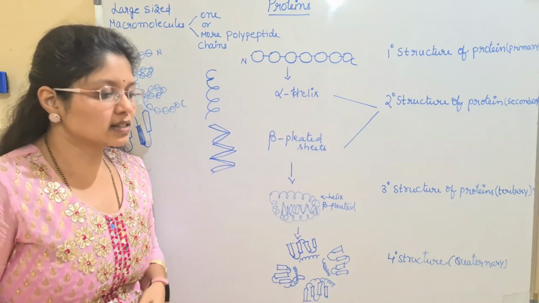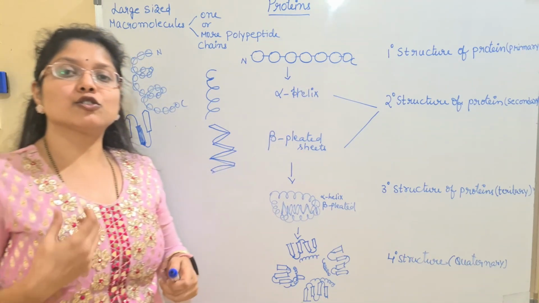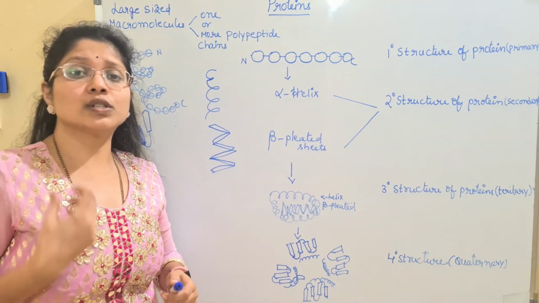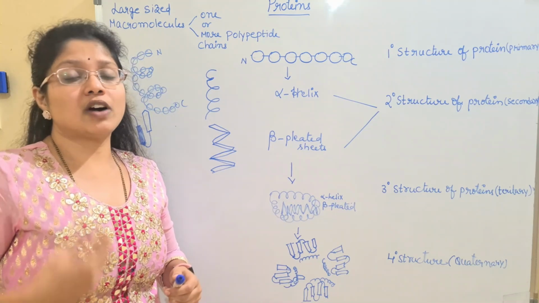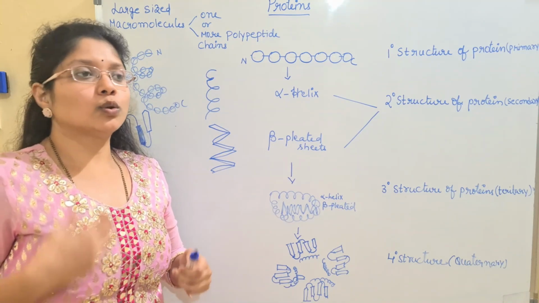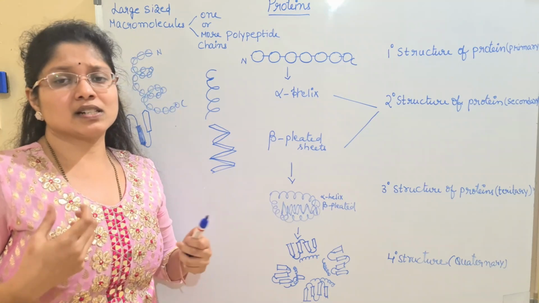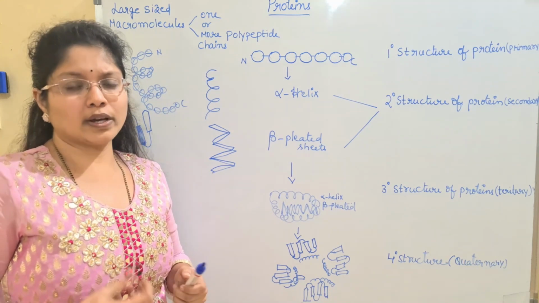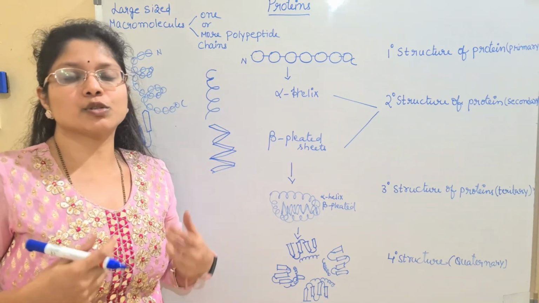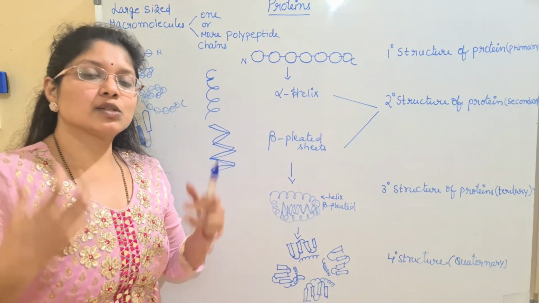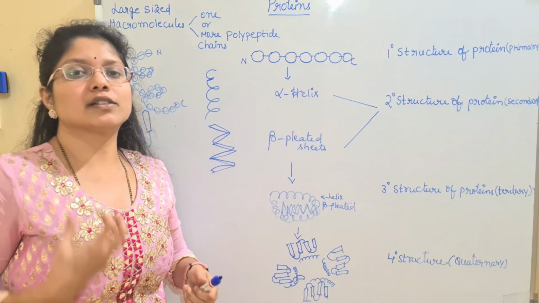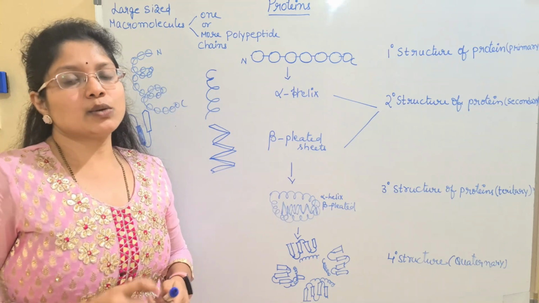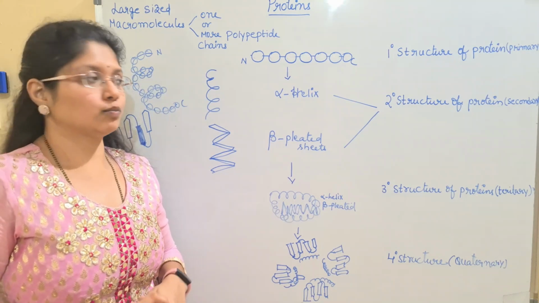Okay, now let us see how these amino acids are associated to form the functional proteins. If the free amino acids are present, they don't have any role. Free amino acids are rarely used by the body. When all these amino acids are joined together to form the complete structure of the protein, it is biologically active. So we'll be discussing the structure of the protein now.